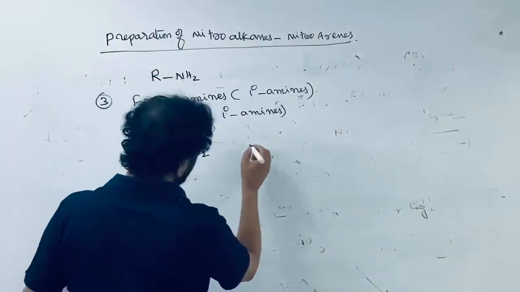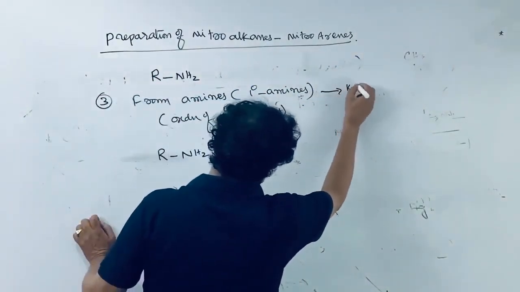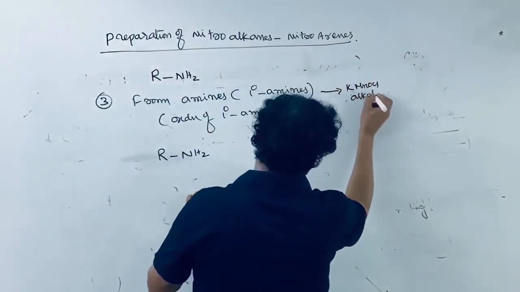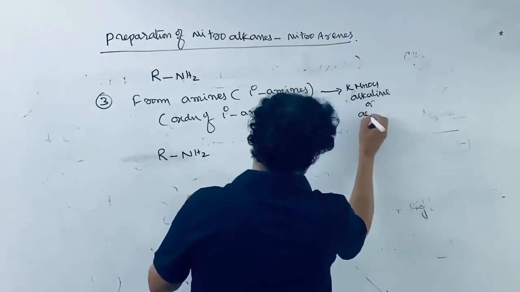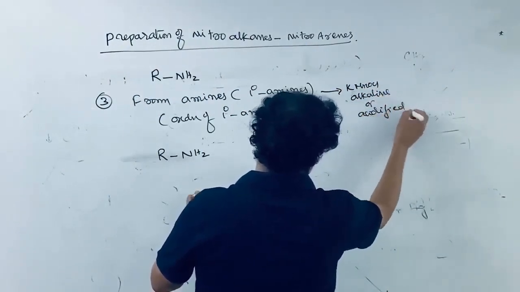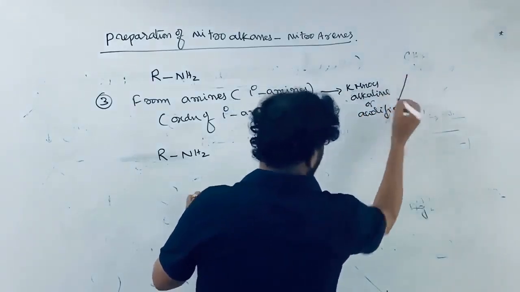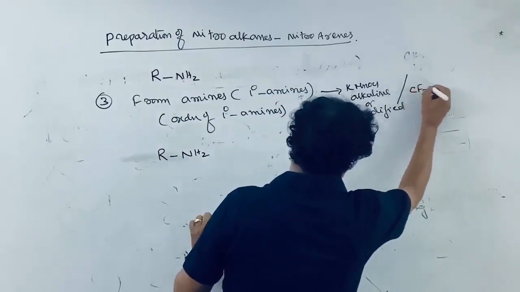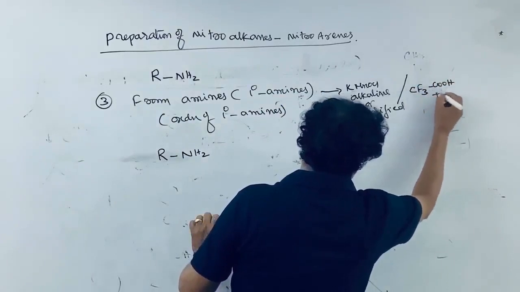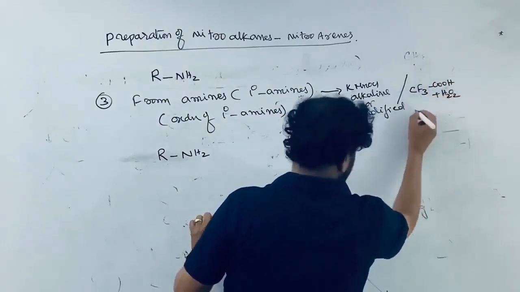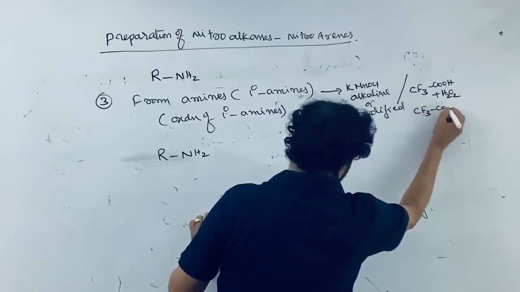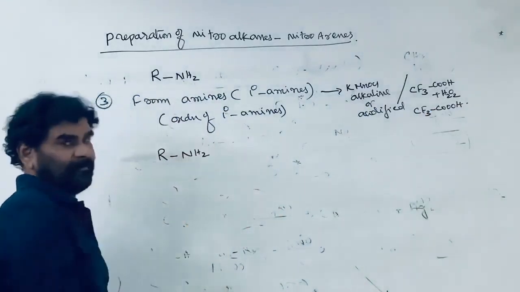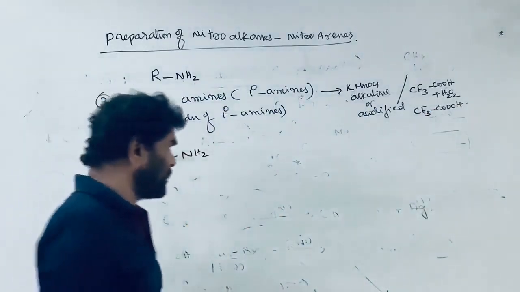Here, what they do is use normally KMnO4, potassium permanganate, alkaline or acidified, or another reagent can be used, that is trifluoroacetic acid plus hydrogen peroxide mixture. This is nothing but trifluoroperoxyacetic acid. That is the oxidizing agent.